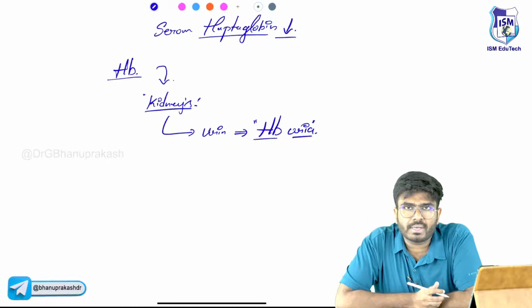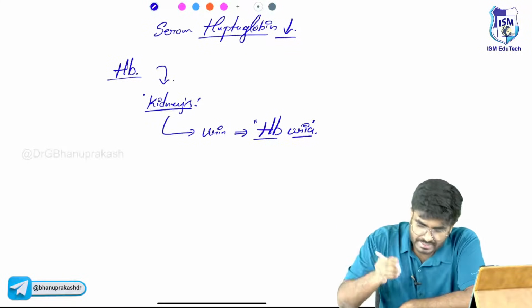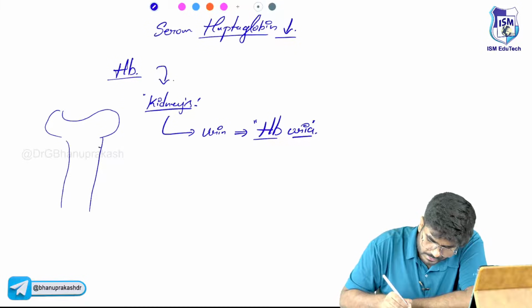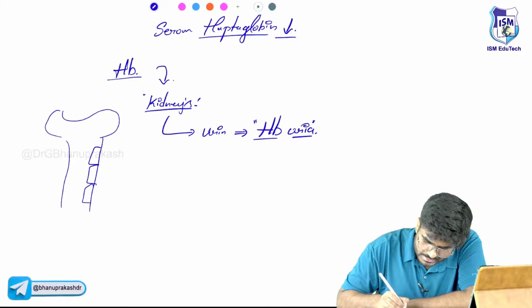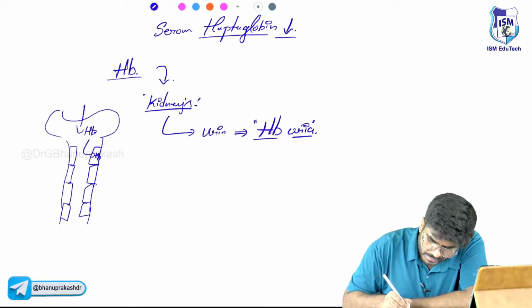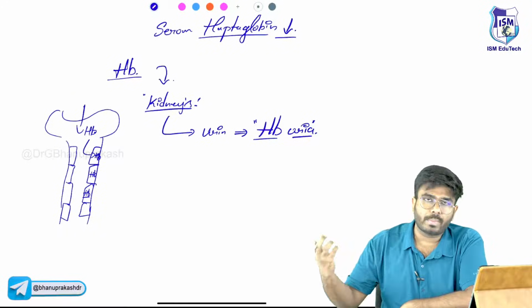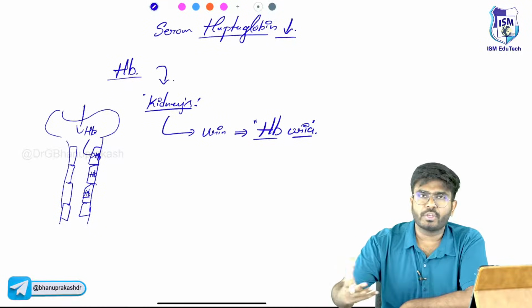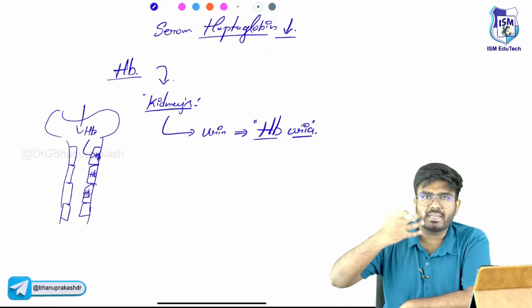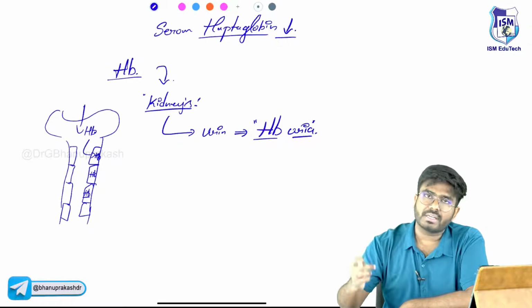some amount of hemoglobin will be reabsorbed into the PCT epithelial cells. For example, look here. This is the nephron. Here, these are the PCT epithelial cells. Here I am not showing any brush border, but these are the PCT epithelial cells. Now, as the hemoglobin is leaking here, this hemoglobin will be reabsorbed into the cells. The cells will try to reabsorb this hemoglobin to get the iron back, because we cannot afford losing the iron out of the body. So in order to get the iron back, the hemoglobin is getting reabsorbed.